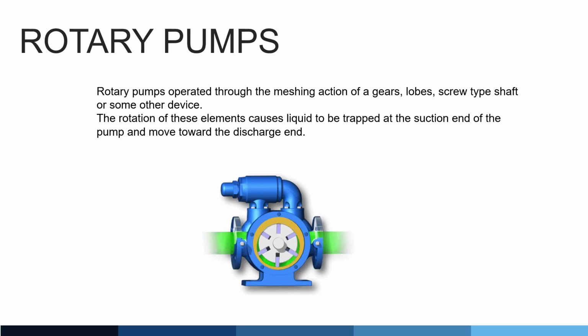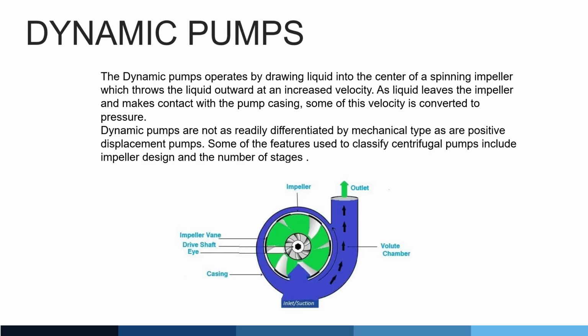Rotary pumps. Rotary pumps operate through the meshing action of gears, lobes, screw-type shafts, or some other device. The rotation of these elements causes liquid to be trapped at the suction end of the pump and move towards the discharge end.